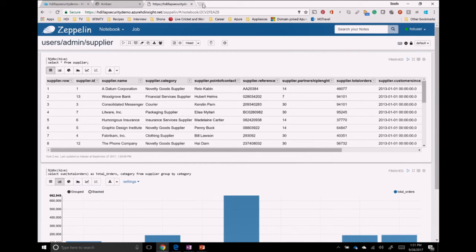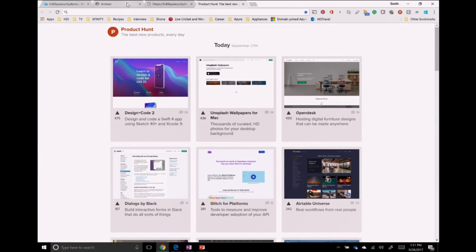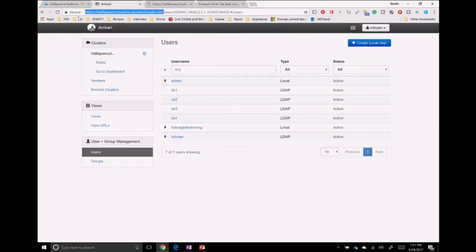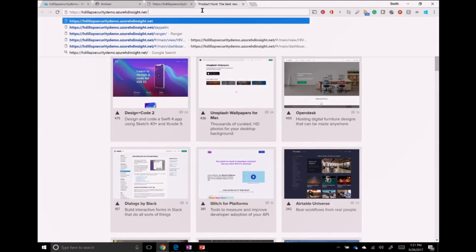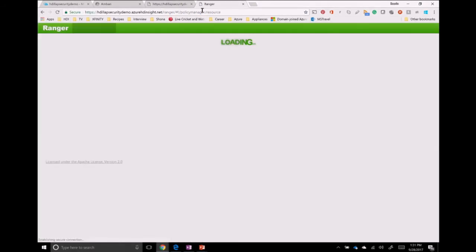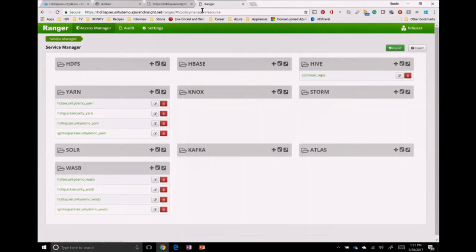So what I can do is go to the cluster and add Ranger policies for that. To go to Ranger policies, I can just go to /Ranger/. Now on the Ranger, you will notice that I am using a single Ranger database, which is shared amongst 4 different clusters.